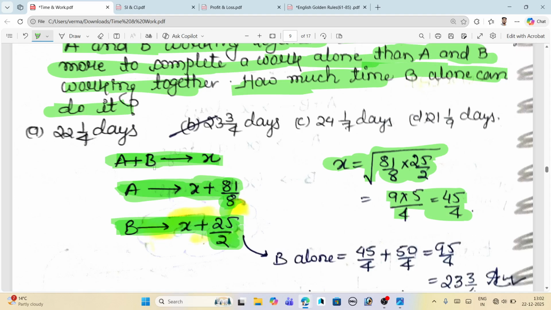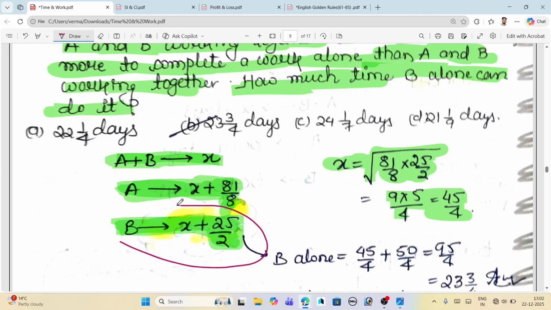But the question asks how much time B alone can take to do the work. So we have to take this equation. According to the question, we take this equation and add the value of x. What is the value of x? It is 45 by 4.